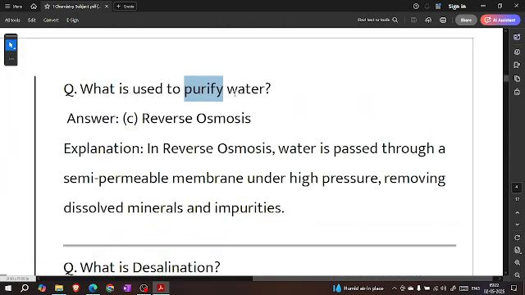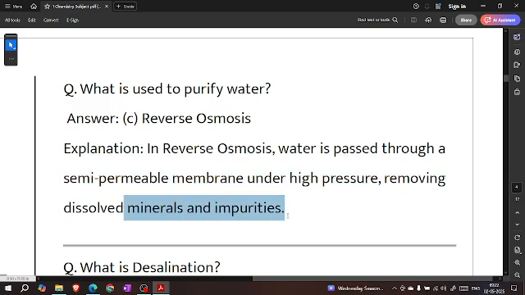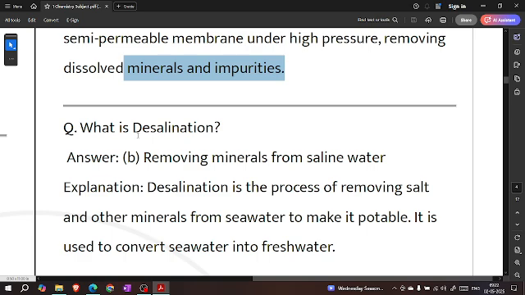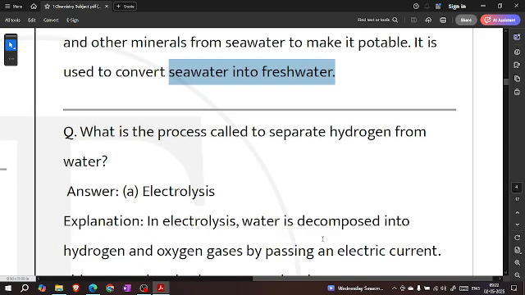What is used to purify water? Reverse osmosis. In reverse osmosis, water is passed through a semi-permeable membrane under high pressure, removing dissolved minerals and impurities. What is desalination? Removing minerals from saline water. Desalination is the process of removing salt and other minerals from seawater to make it potable. It is used to convert seawater into fresh water.